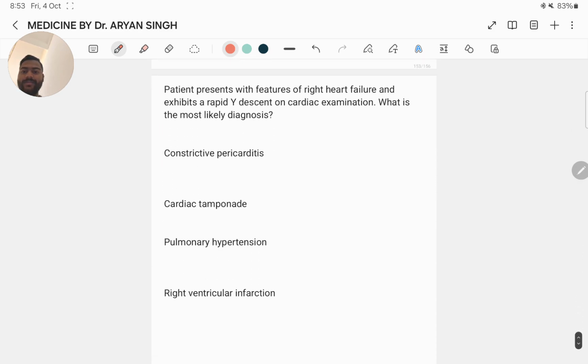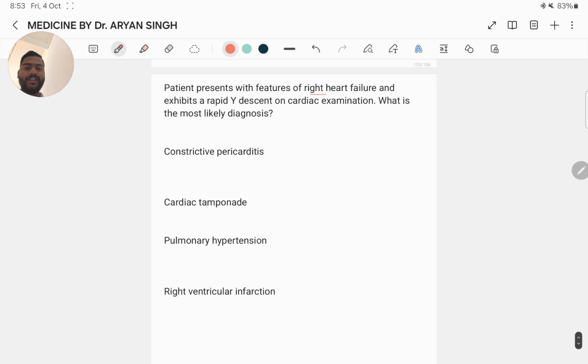Next question. A patient presents with features of right heart failure and exhibits a rapid Y descent on JVP. What is the most likely diagnosis? Constrictive pericarditis, cardiac tamponade, pulmonary hypertension, or right ventricular infarction. Here the answer is